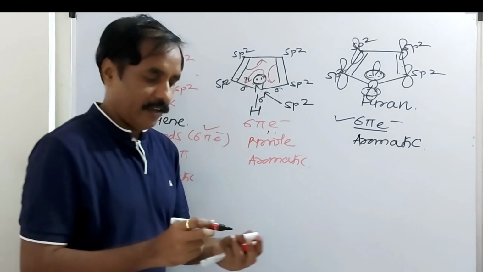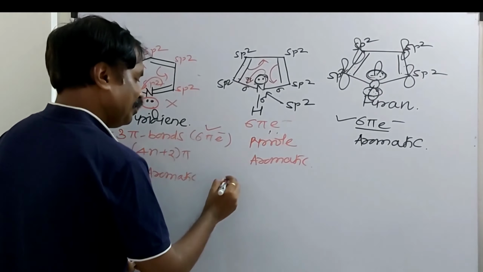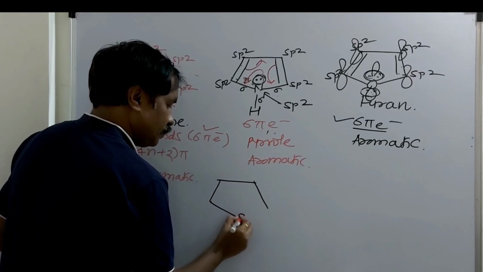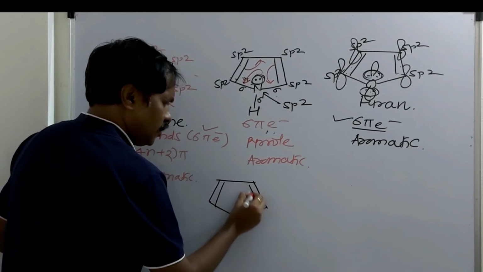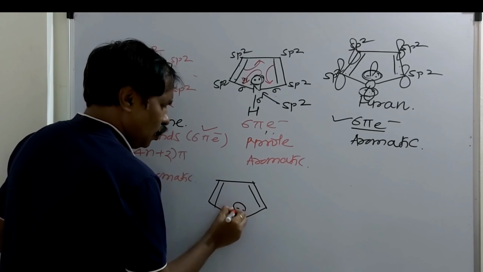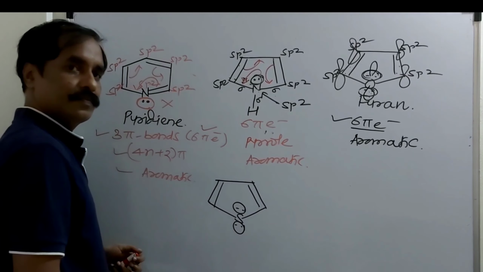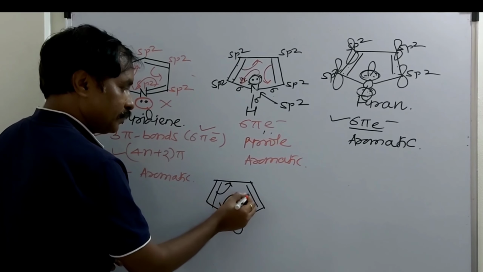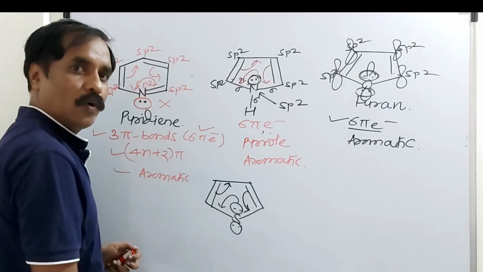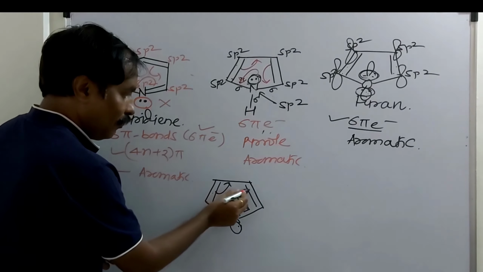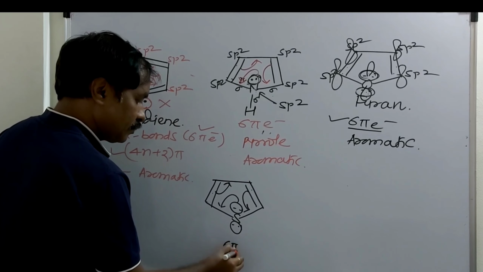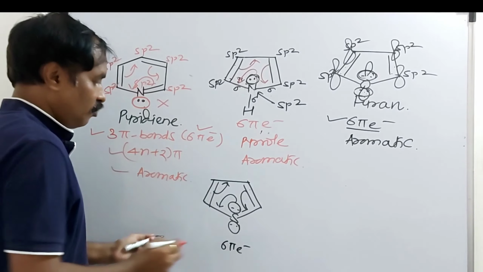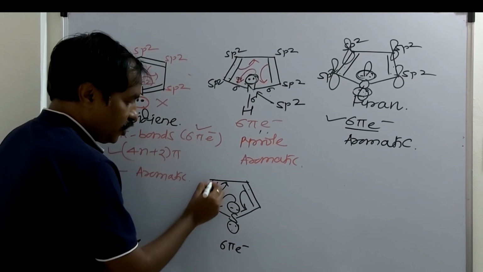Furan is aromatic. Another example, I will take thiophene. Same. Here also there are two lone pairs of electrons, but only one lone pair is part of complete resonance. What is the total number of Huckel's electrons? 2, 4, and these two, 6. Because both lone pairs are present in conjugation with carbon-carbon double bonds.